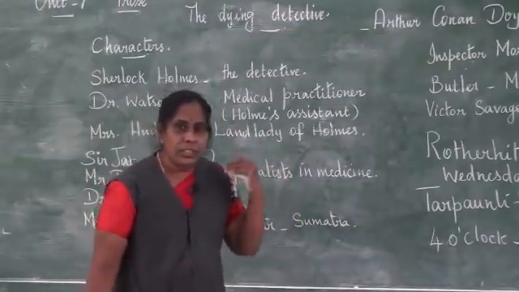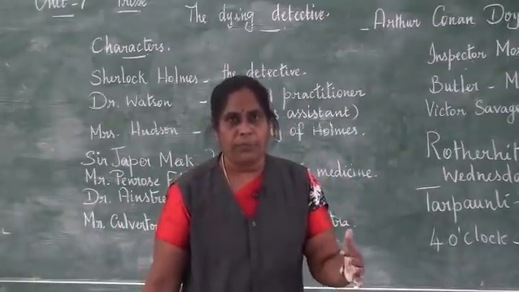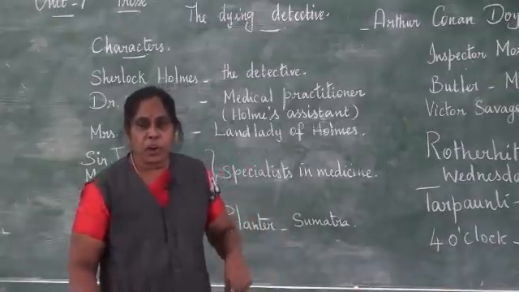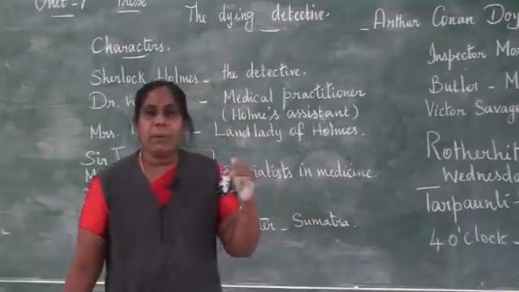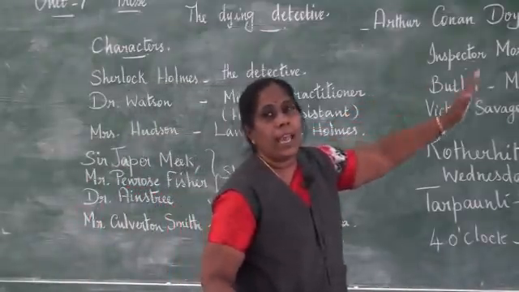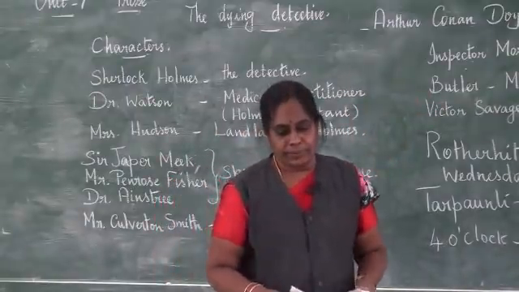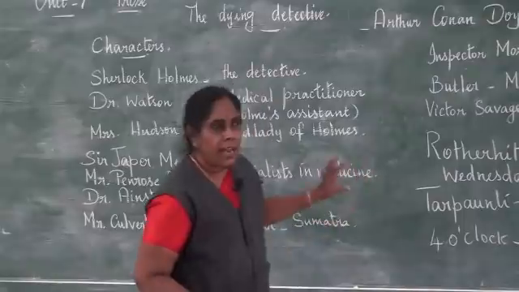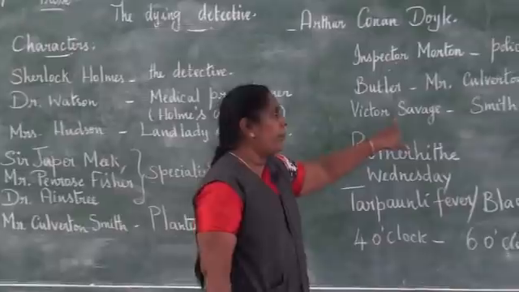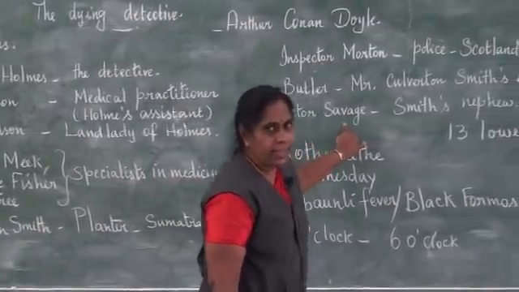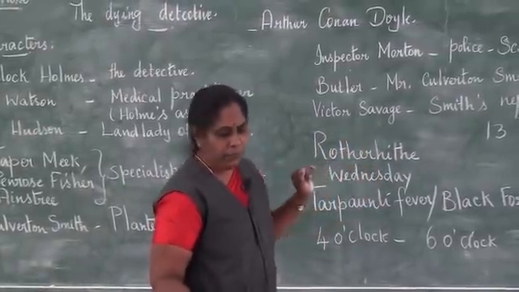Then, as he was trying to escape from the room, he started moving towards the door with the evidence in his pocket. As he was moving towards the door, at that time, Inspector Morton entered the room and caught Culverton Smith, and he handcuffed him. He arrested him and told him that he was arresting him on charge of Victor Savage's death, and that he was the one who murdered Victor Savage, his nephew.